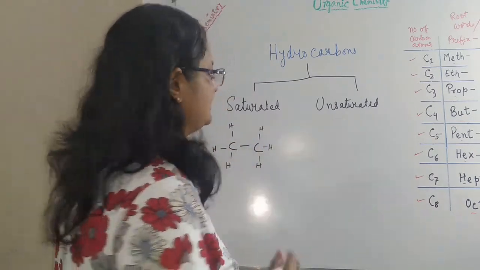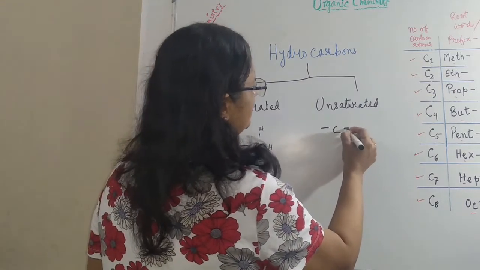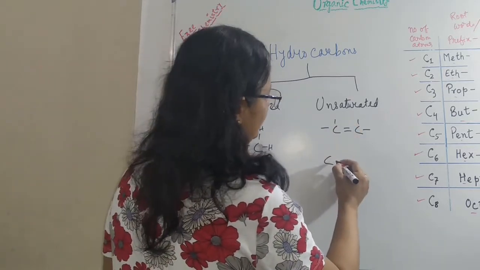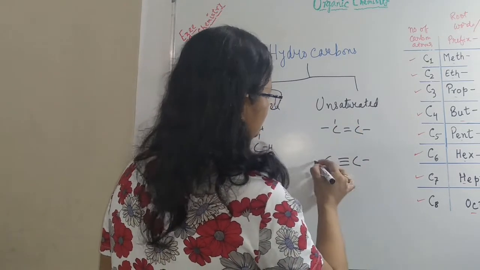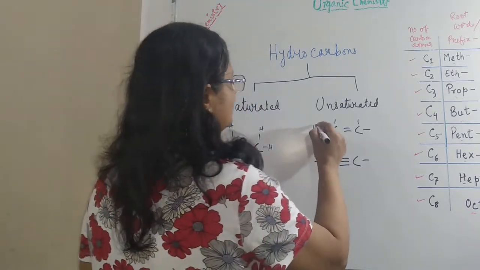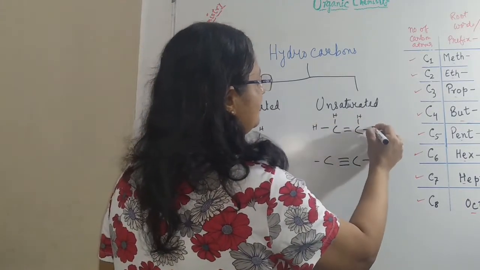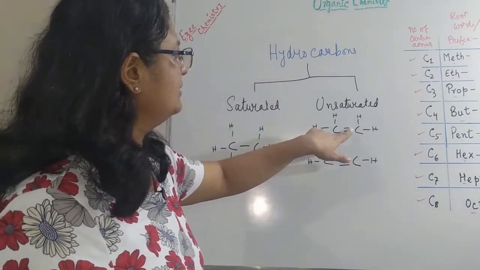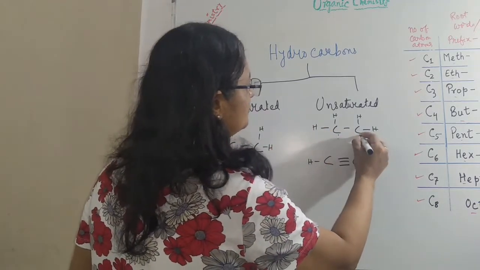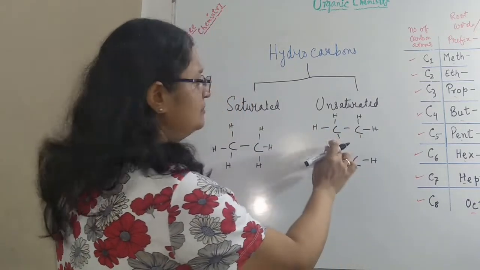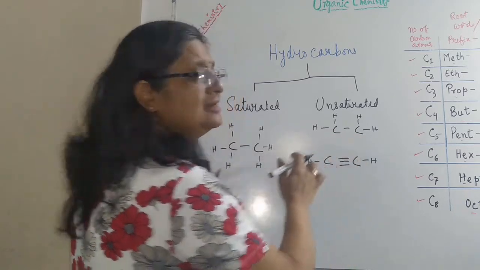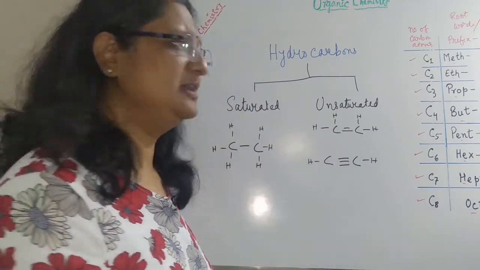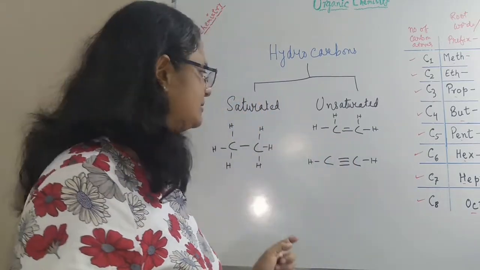Whereas in unsaturated, we can have carbon double bond carbon, or we can have carbon triple bond carbon compounds. Why are they called unsaturated? Because this double bond can open up and there could be linkage of other elements. Then it becomes a saturated compound.